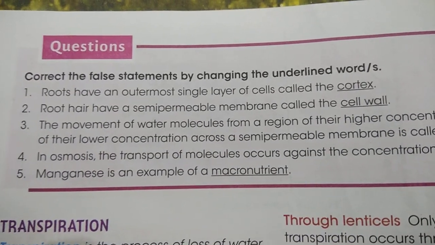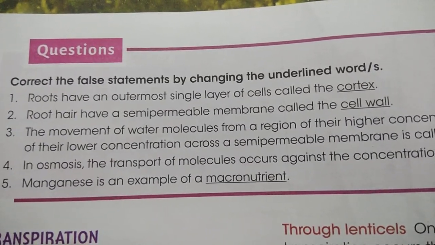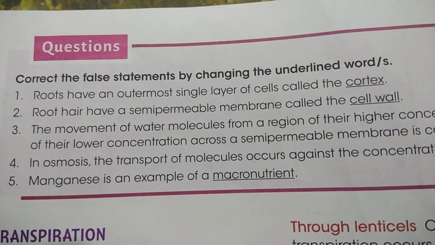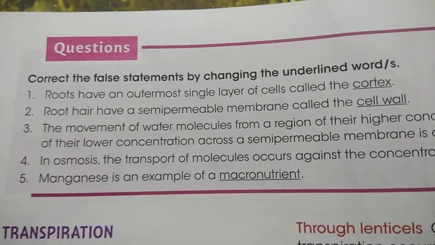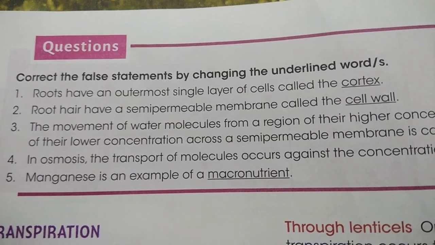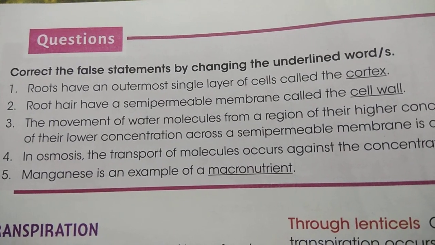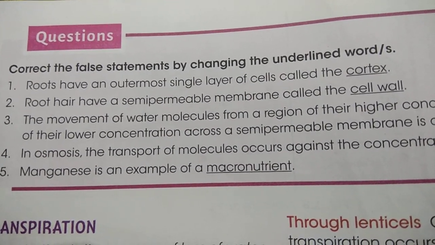Here is an exercise on page number 22. Correct the false statement by changing the underlined words. You just match your answers, I already discussed with you. First one: the root has an outermost single layer of cells called the cortex.